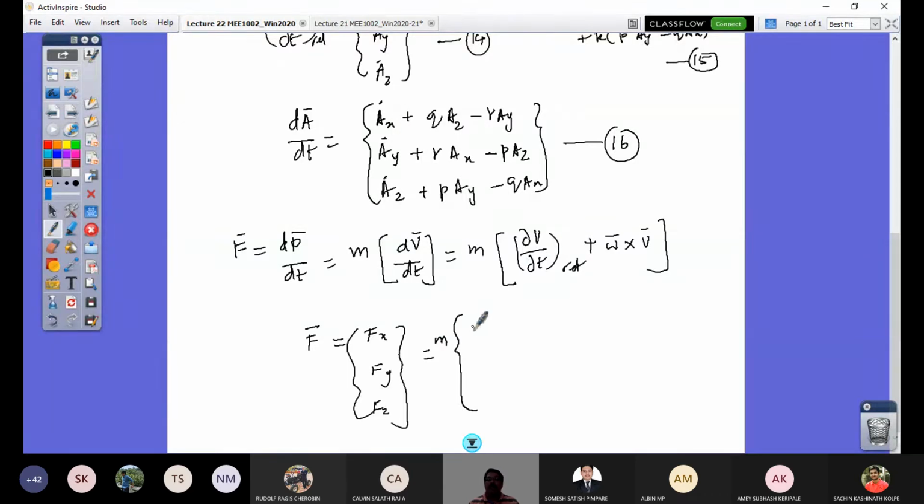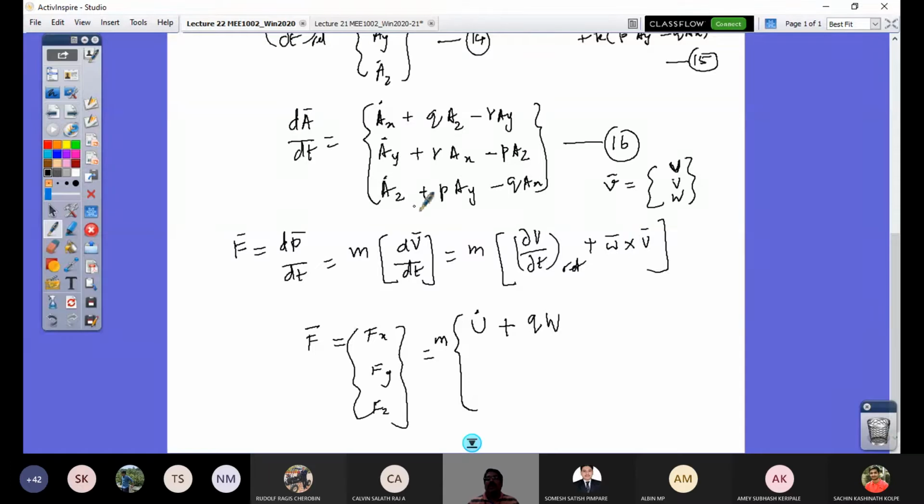So ax dot is going to become u dot, because the velocity vector, you know, is u, v, w.